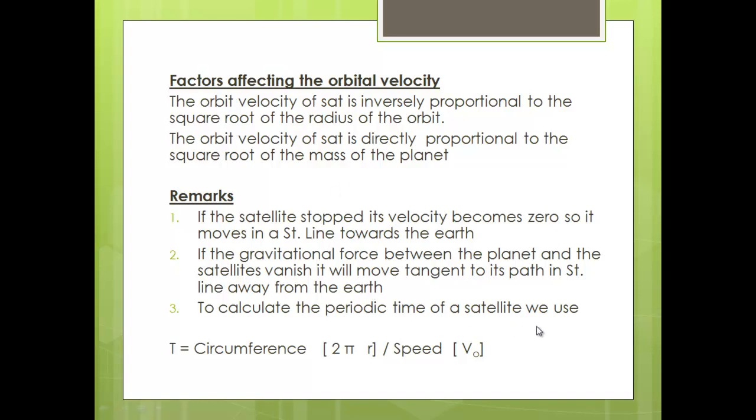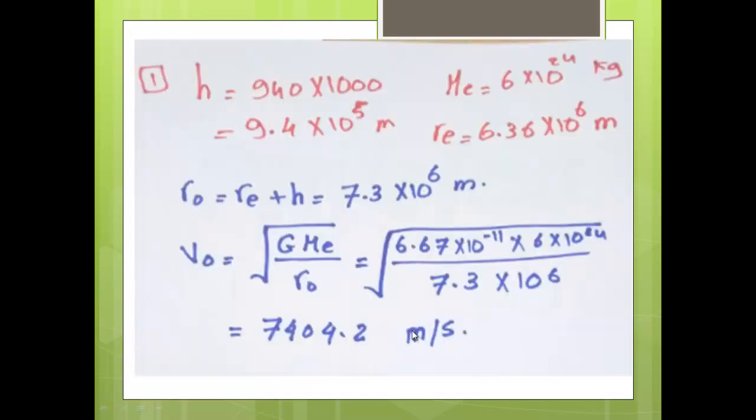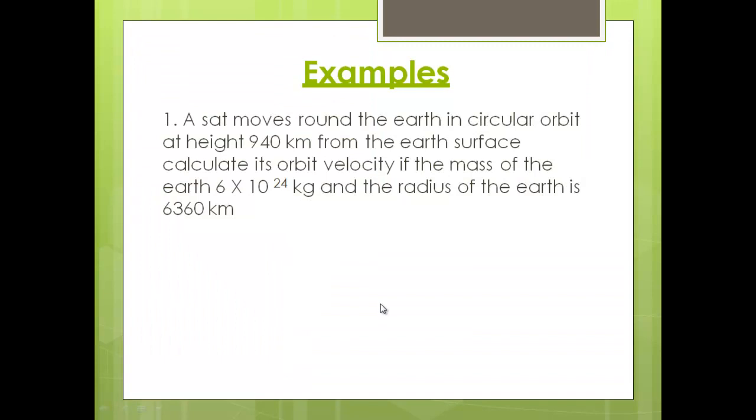To find the periodic time of a satellite, it is the same rule: circumference divided by the speed, 2πr orbit over v orbit. Let's discuss some examples about satellites in this video, and I'm going to continue in the following video, inshallah.